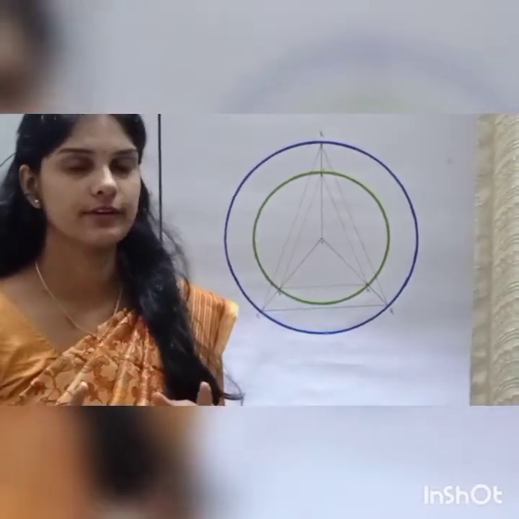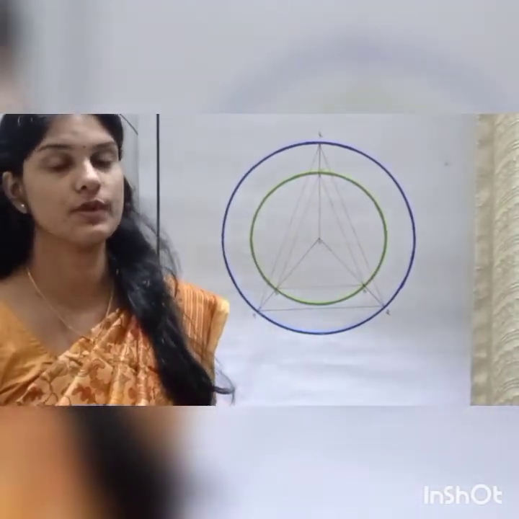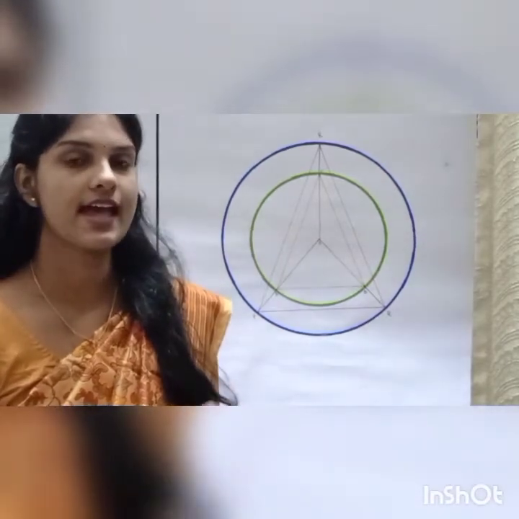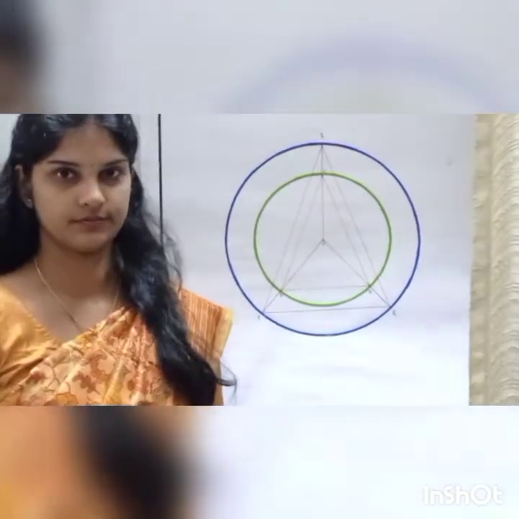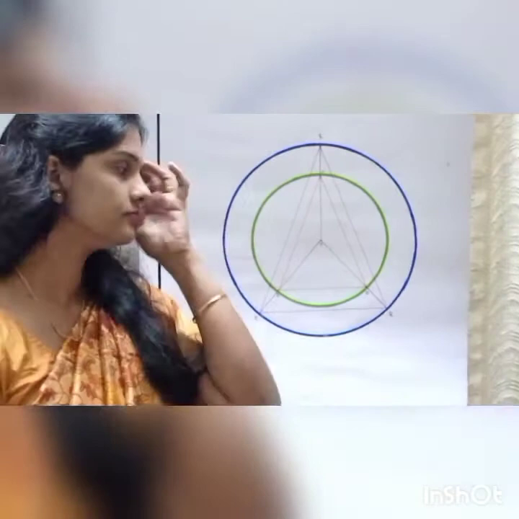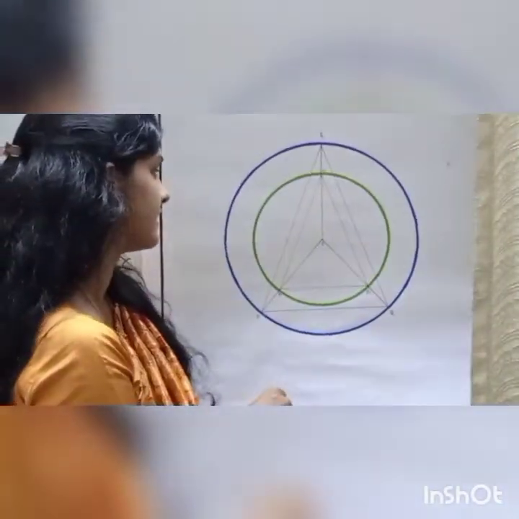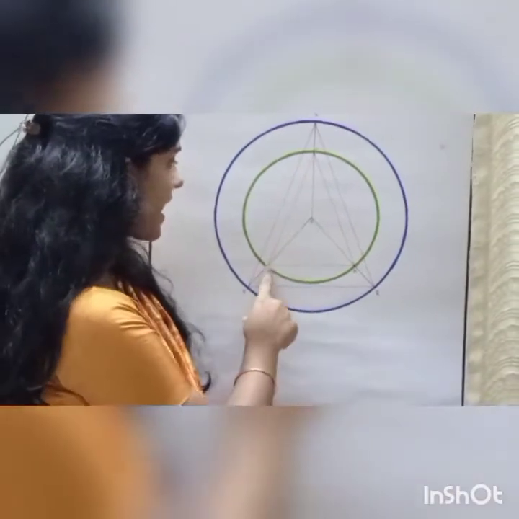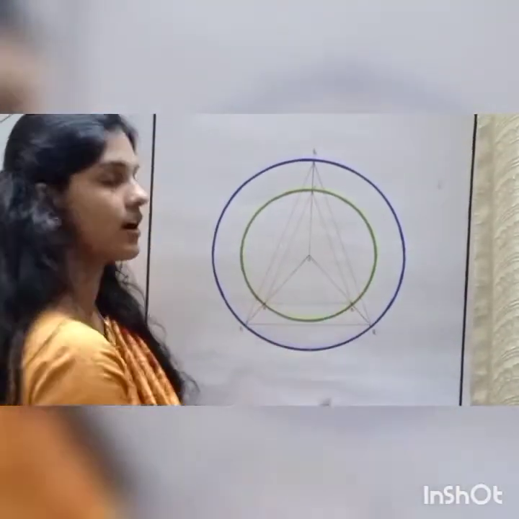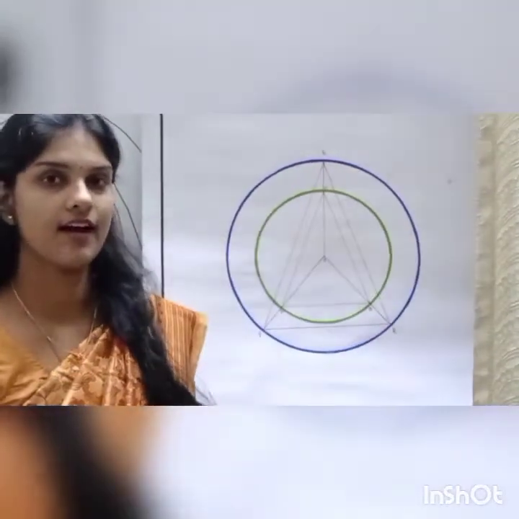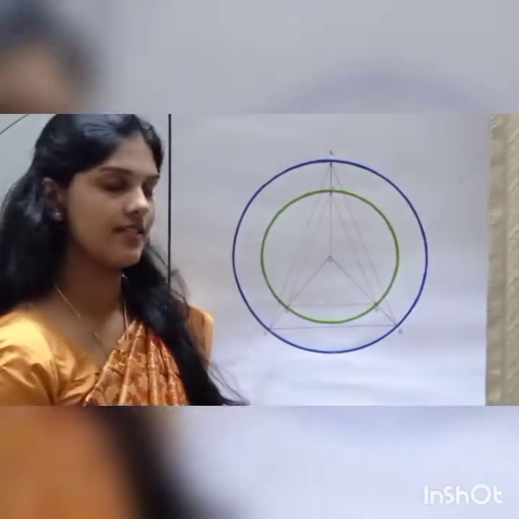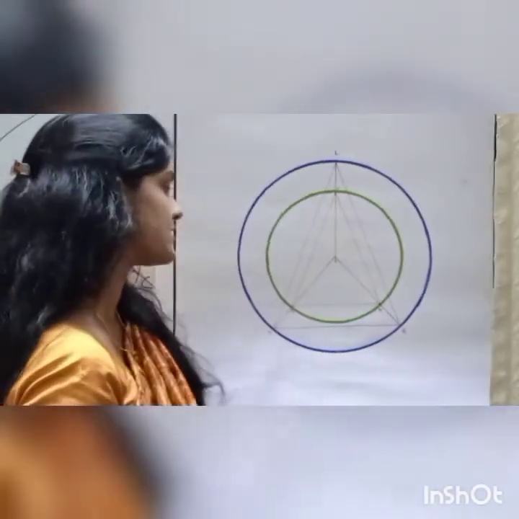Just say whether you can find any relation between these two triangles ABC and PQR. Yes, in the triangles ABC and PQR, all the sides of the triangle are the same. That is one relation.